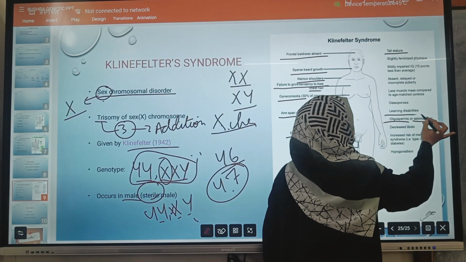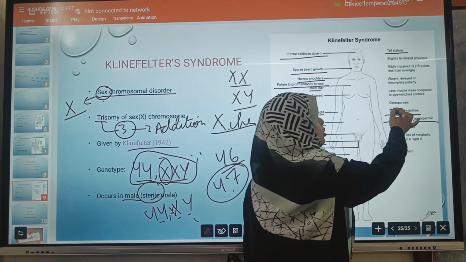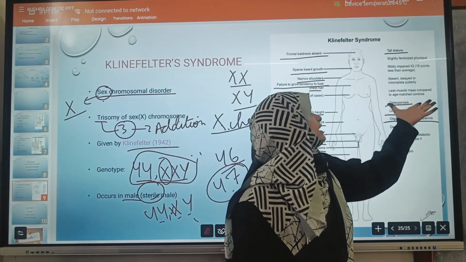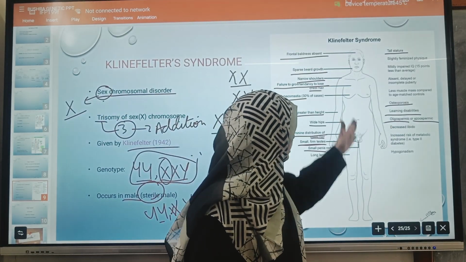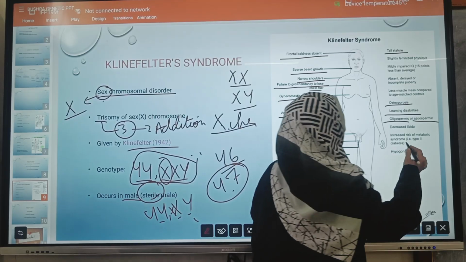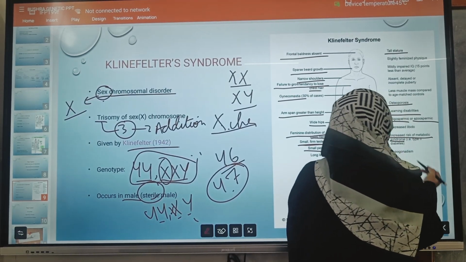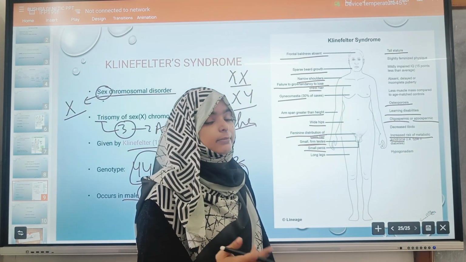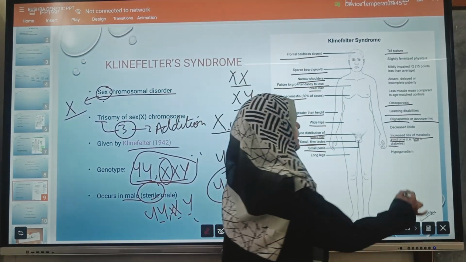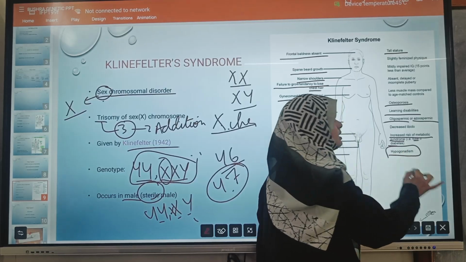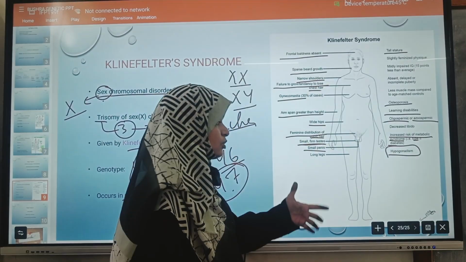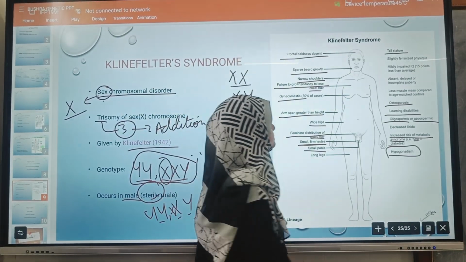Then learning disabilities will be there, osteoporosis is there, and less muscle mass compared to age-matched controls. Their stature will be long because they have long limbs, and there is an increased risk of metabolic syndrome, meaning he may be at risk of type 2 diabetes. They have hypogonadism, meaning the gonads will not secrete androgen as normally secreted.